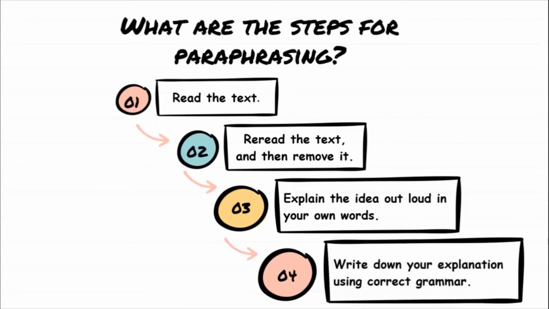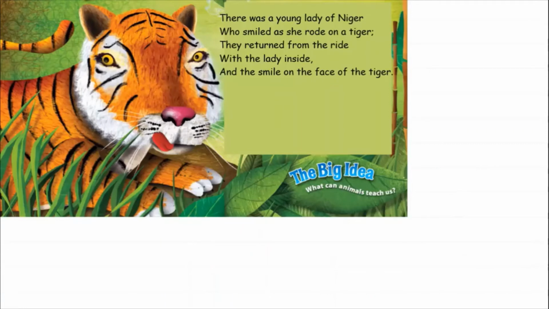The fourth thing that you need to do is write down your explanation. You need to use correct grammar, correct punctuation, complete sentences. So this is it. When I ask you to paraphrase, you read the text, you read it again, then you remove it. You say the idea out loud, and then you write it down in your own words. It's very important to use your own words. Okay, let's look at an example.